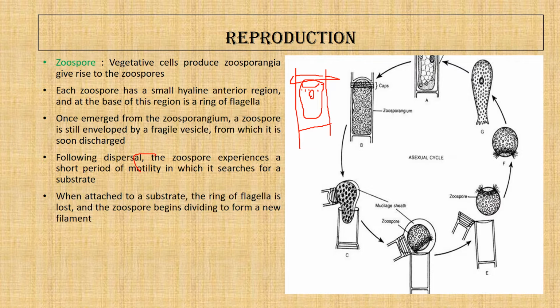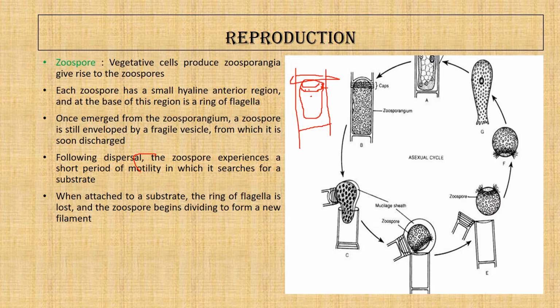Once the blepharoplast granules are formed, they are interconnected by a fibrous strand. Sorry, I should be drawing the nucleus a bit downwards.